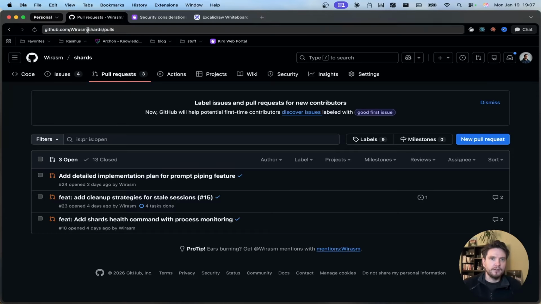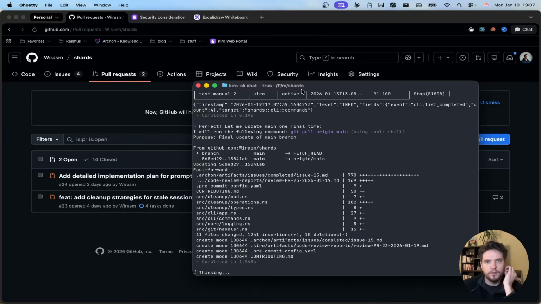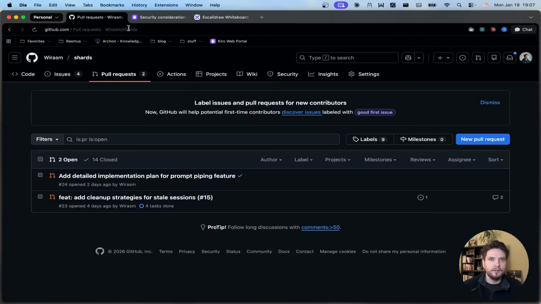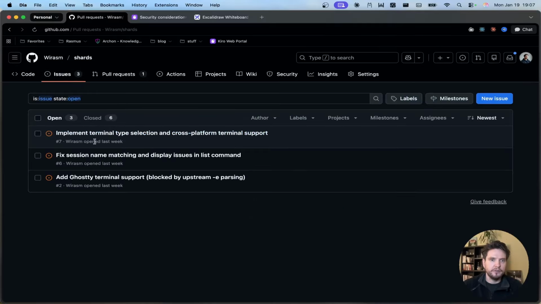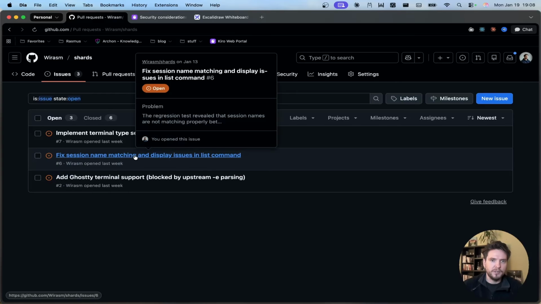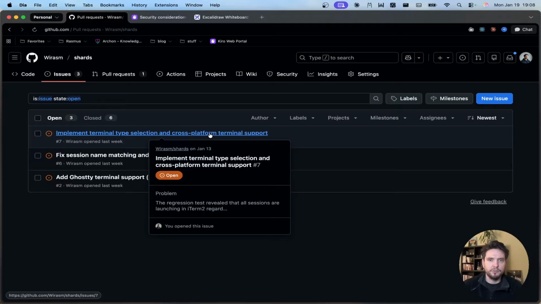Okay, I think we are closing in on it, we have one PR left. Okay, here we go. We should now be done. Everything should be merged. The only thing we have left, of course, is our plan for the UI. We have 3 issues left open. The ghosted terminal support, this is something that I really also want to take a look at soon. Session name matching and display issues in the list command. Terminal type selection and cross-platform terminal source.